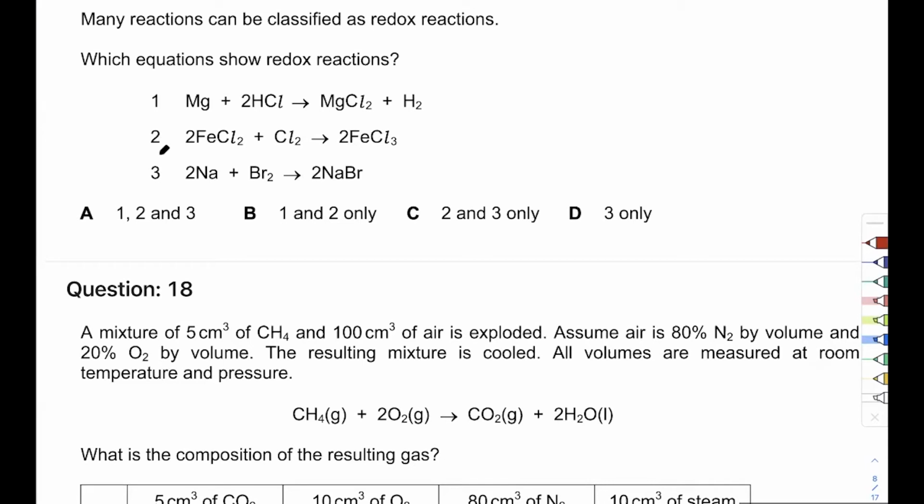There's an element. There is magnesium. There is hydrogen. It is clearly redox. What about the second one? There is chlorine. And the third one is clearly the same thing, sodium and bromine. So as long as there is an element in the equation, it will be redox. So there you go.